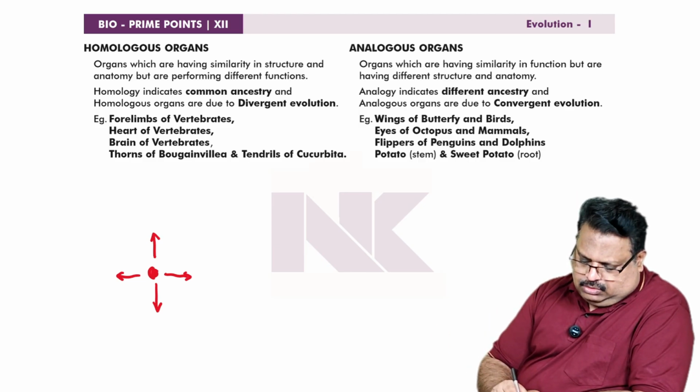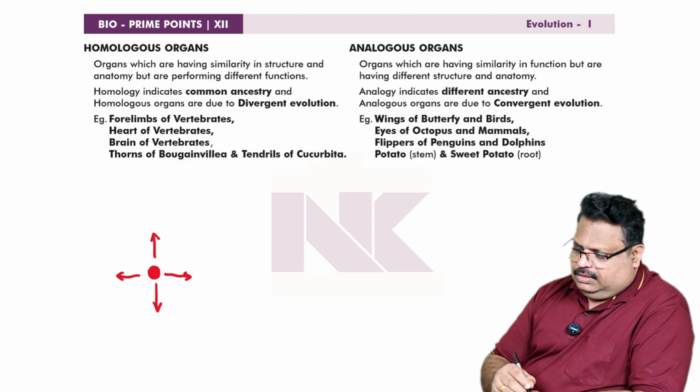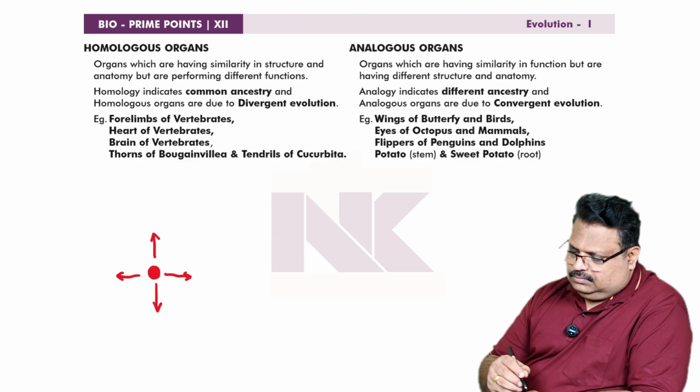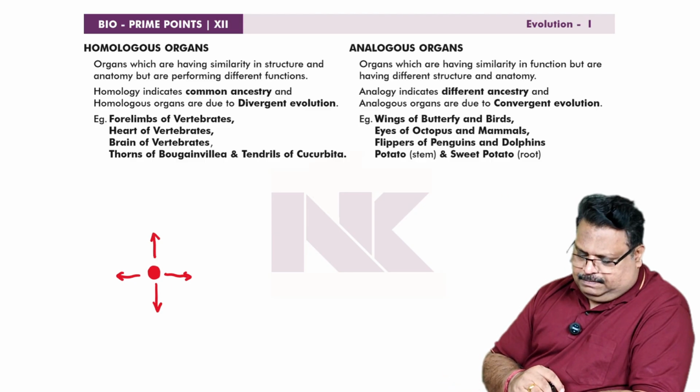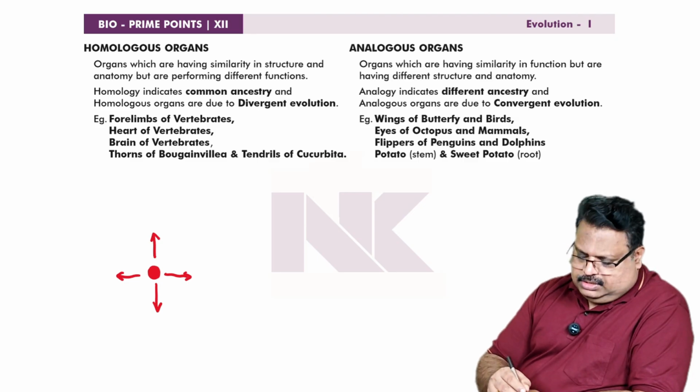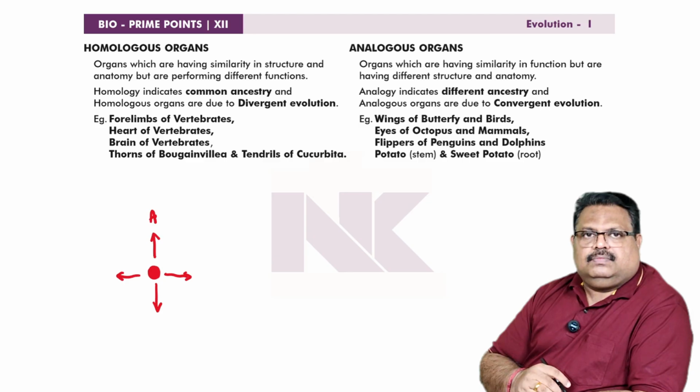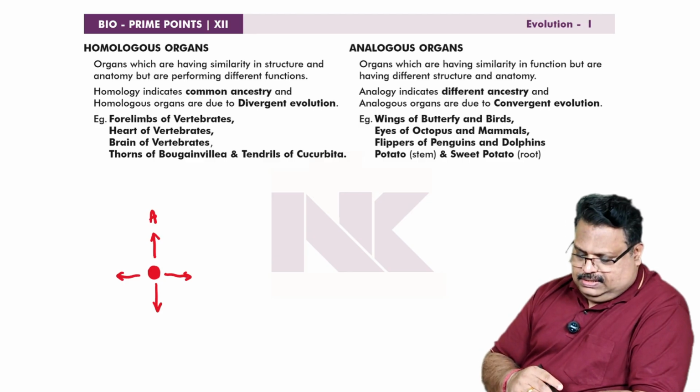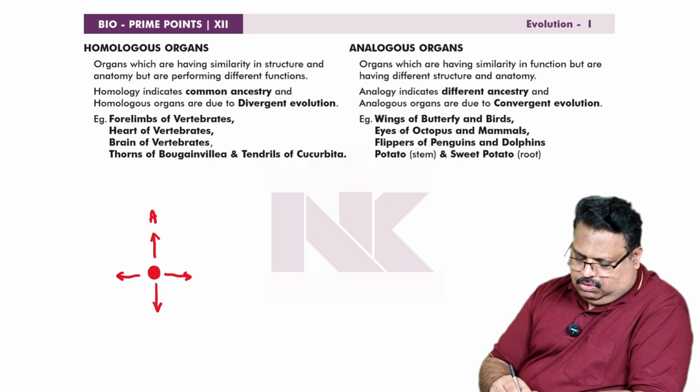Suppose there is a group of organisms here. From that group, some forms evolved in aerial adaptations. Some forms evolved into aquatic forms.